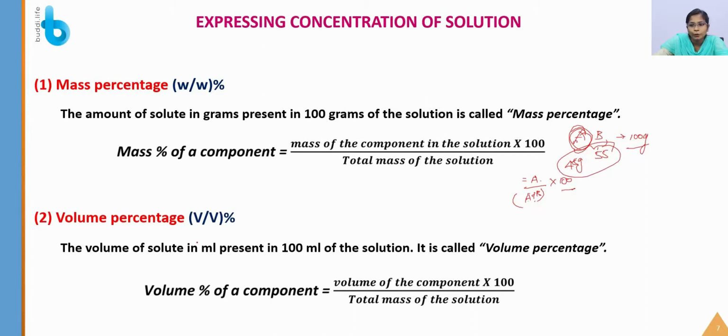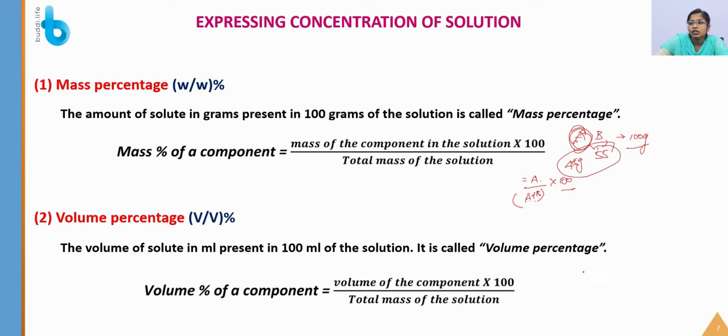Next is the volume percentage. The volume of a solute in ml present in 100 ml of the solution is called the volume percentage. So this is also similar to the mass percentage. Here also we are going to calculate, but now we are expressing the solution in terms of volume, that is, it is present in 50 ml, like that we are going to express. So we are going to calculate the volume percentage.